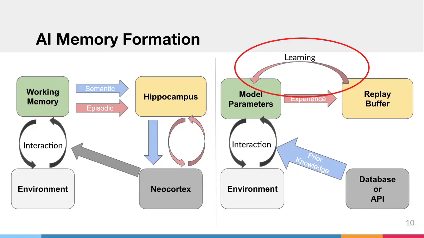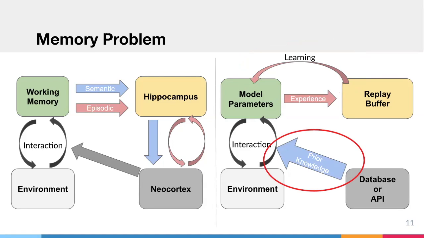This replay buffer is pretty inefficient because it stores a lot of raw data, and also it's only used for learning. This memory cannot be used for recalling some significant thing that happened recently. So it's very limited.